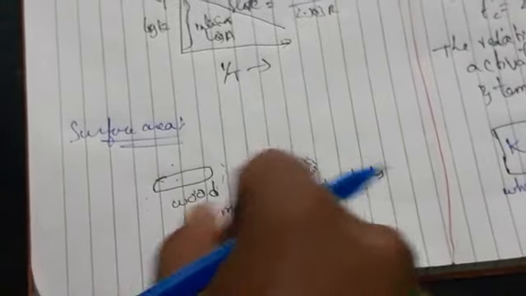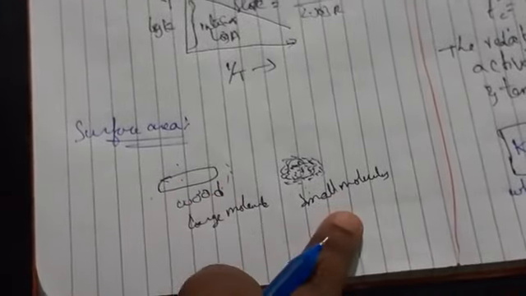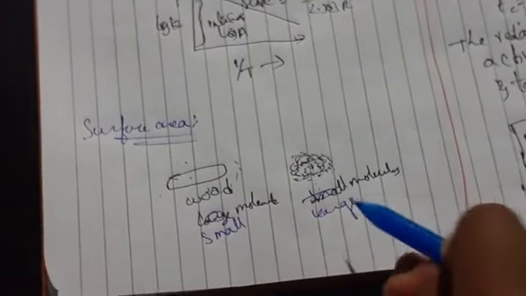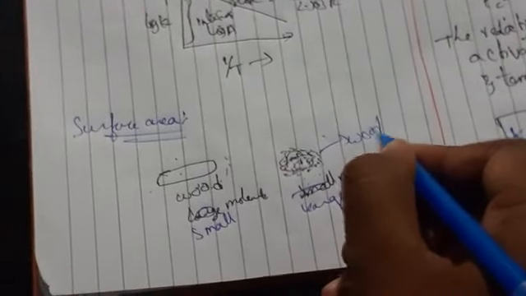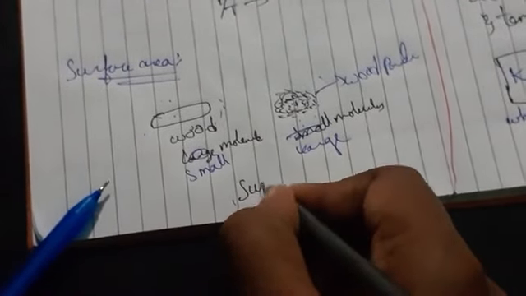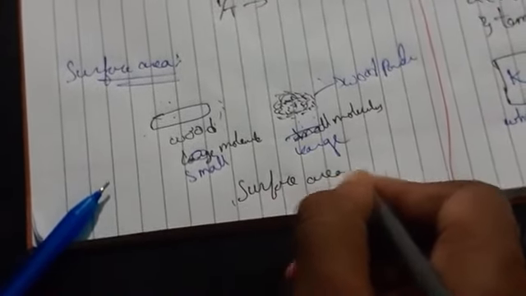So what happens here, whenever you burn this, the reaction will start. Sorry, I told it in reverse, this is a small molecule and this is a large molecule. So whenever you burn this wood powder, the reaction starts automatically. So by this we can say that as surface area increases, the rate of reaction also increases.